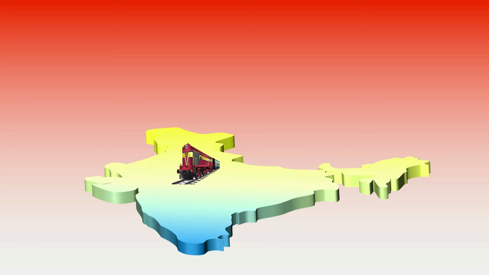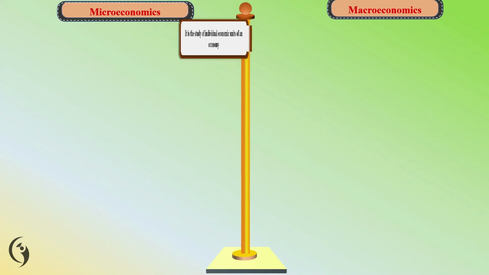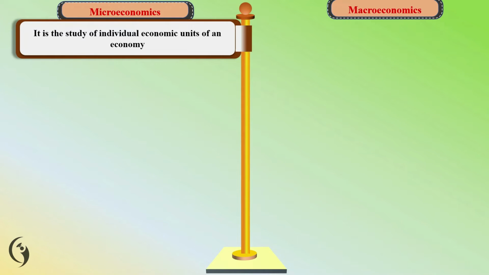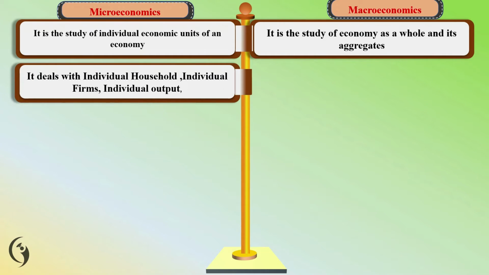So let us compare microeconomics and macroeconomics. Microeconomics is the study of individual economic units of an economy. On the other hand, macroeconomics is the study of the economy as a whole and its aggregates. Microeconomics deals with the individual household, individual firms, individual output.